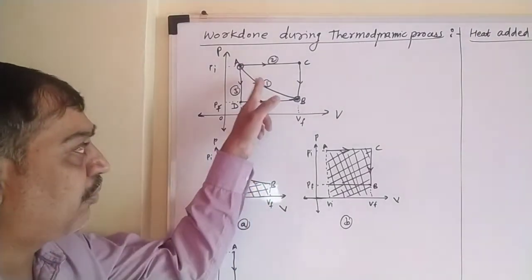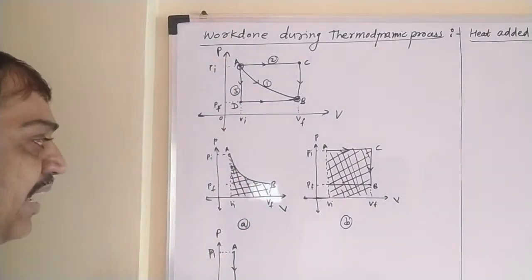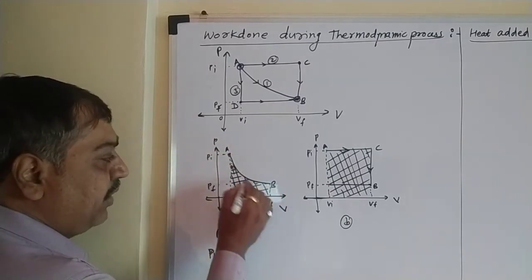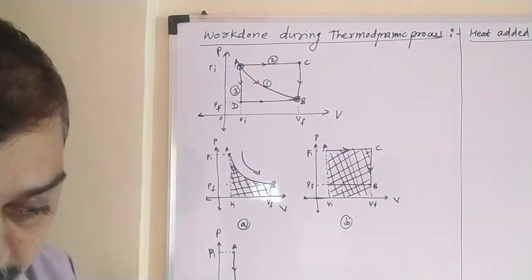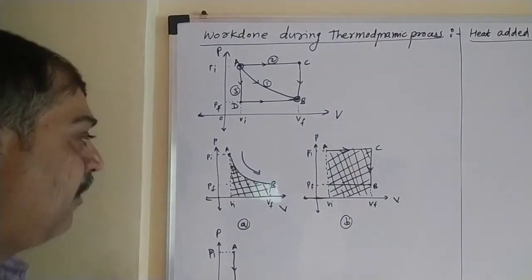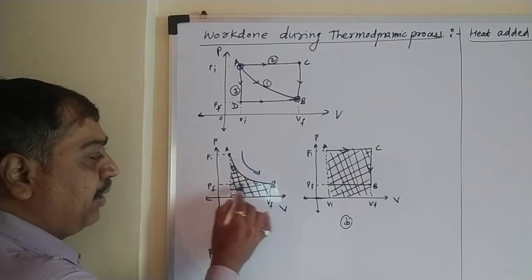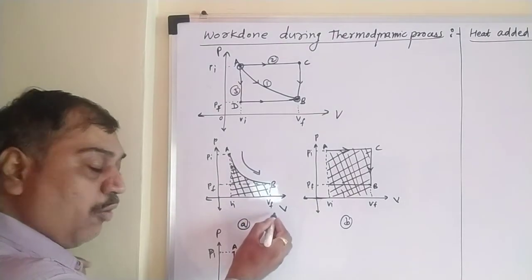Figure A, for path 1, we are moving directly from A to B. Just look here, this is A and this is B. We are coming from A to B in a downward direction like this. Now initial pressure is Pi, final pressure at point B is Pf. Initial volume is Vi, final volume is Vf.